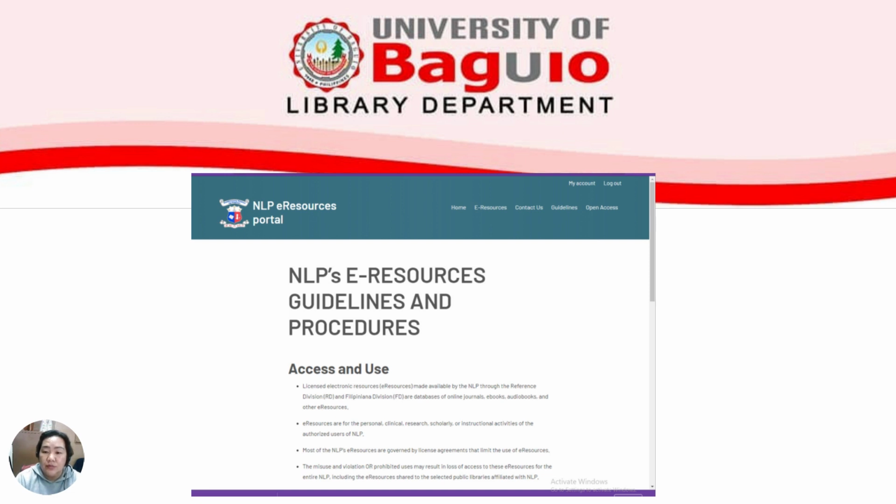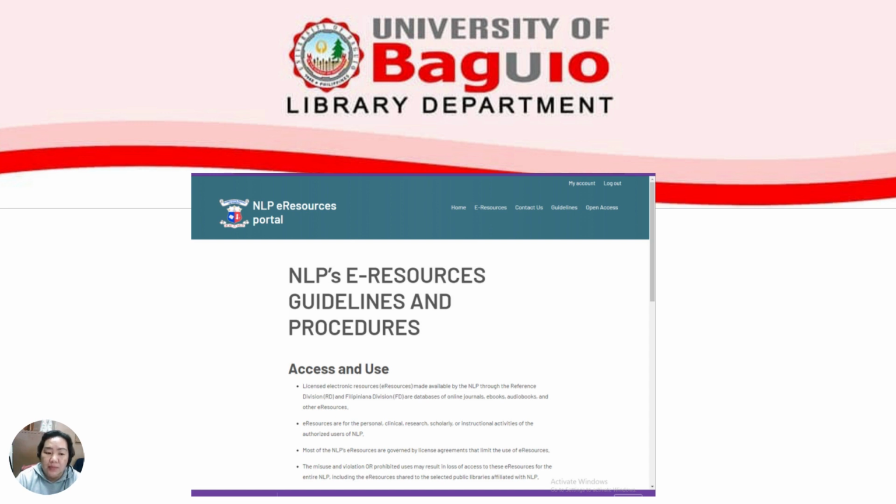Licensed electronic resources made available by the NLP, National Library of the Philippines, through the Reference Division and Filipiniana Division are databases of online journals, ebooks, audiobooks, and other resources. E-resources are for the personal, clinical, research, scholarly, or instructional activities of the authorized users.